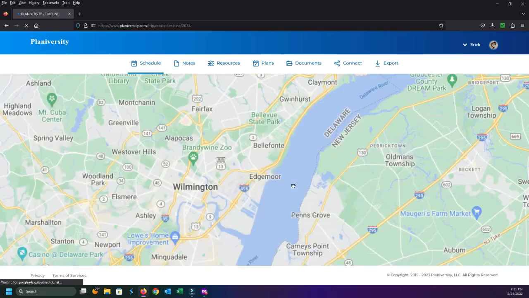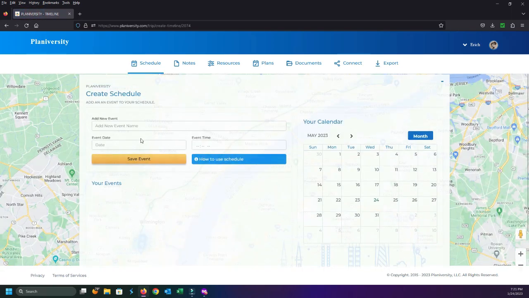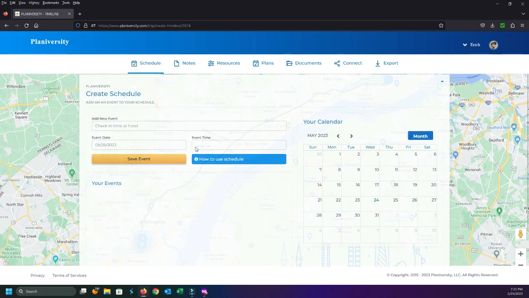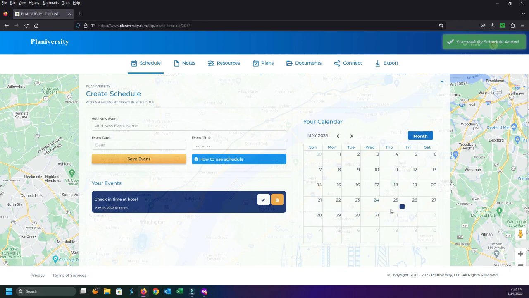Now, the only thing we got to do is start building out some resources, right? So I'm going to go ahead and create a schedule. We'll just say, check-in time at hotel will be, all right, let's go ahead. And we said that people are going to come in on the 26th. So let's just say at 6 p.m. We'll save that event, and you can see it already populates here.